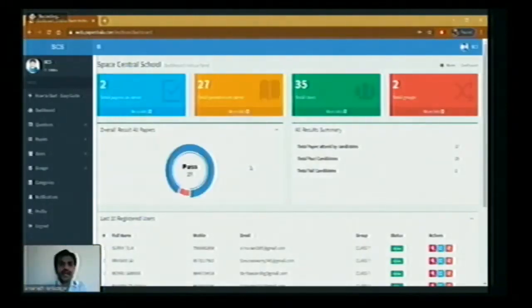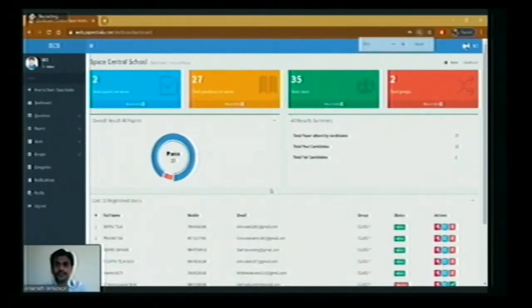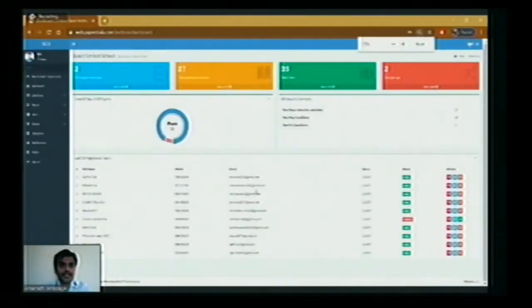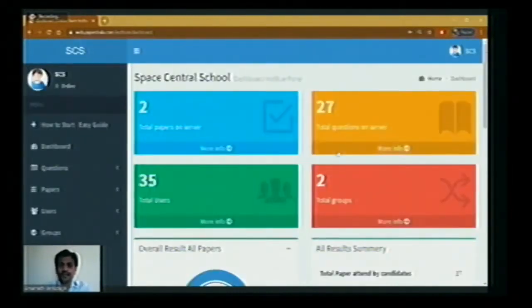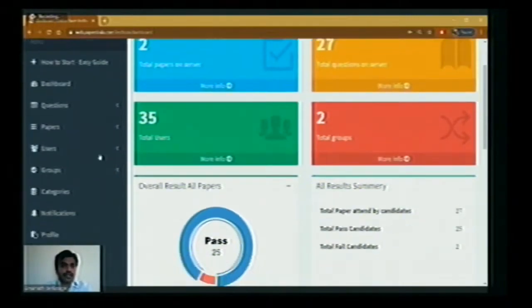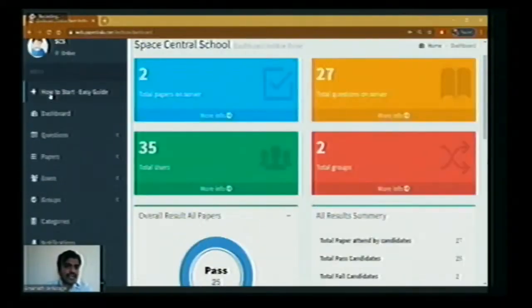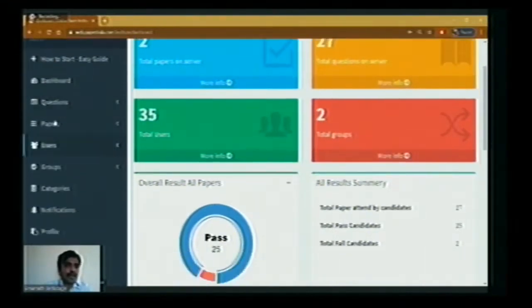So after entering email ID and password, this is the dashboard of my institute, Space Central School. So you can clearly see here the dashboard. We have 2 question papers on server, total 27 questions, 35 users and 2 total groups. If you see here on the left side, we have dashboard, questions, papers, users, groups and categories.